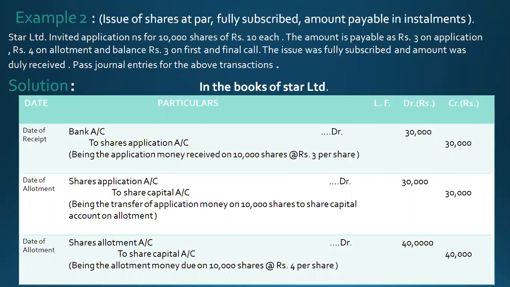This amount will be transferred to the share capital account. Share application account debit to share capital account 30,000. So in the case of application, first money is received, then transferred to the share capital account. But in the rest of the cases, first the allotment money will be due from shareholders. The entry will be share allotment account debit to share capital account, 10,000 shares into 4, 40,000.